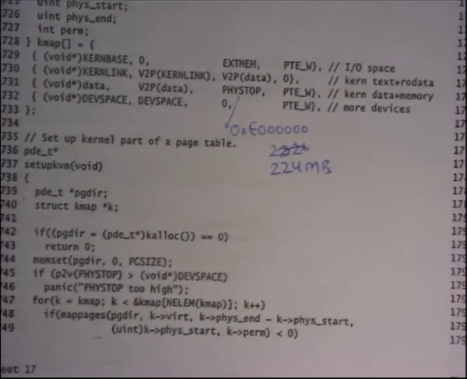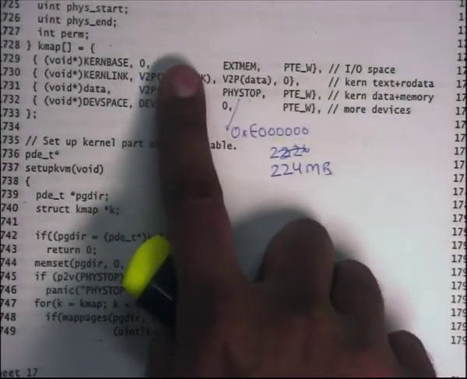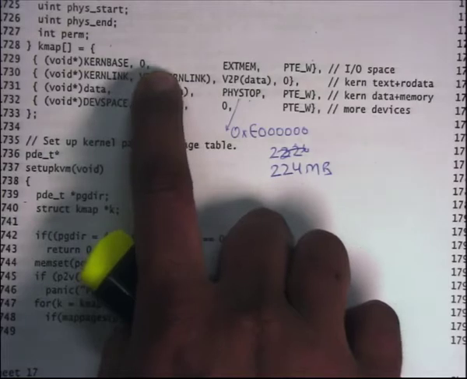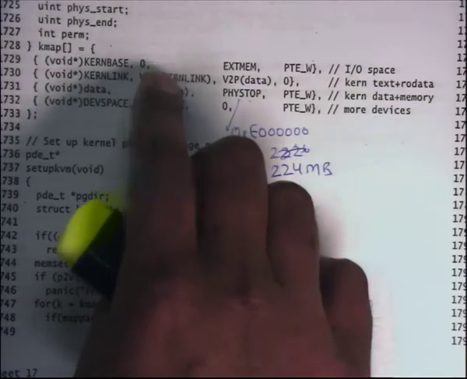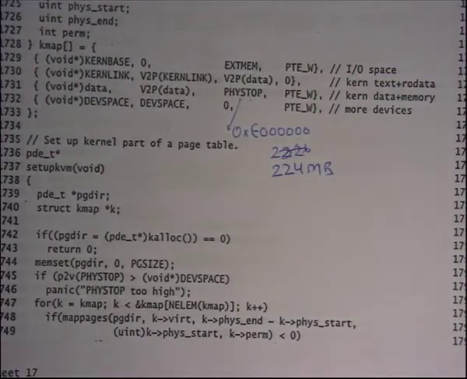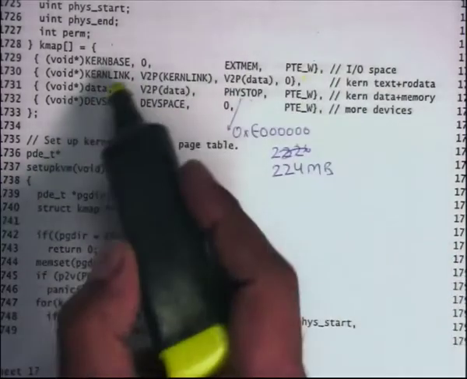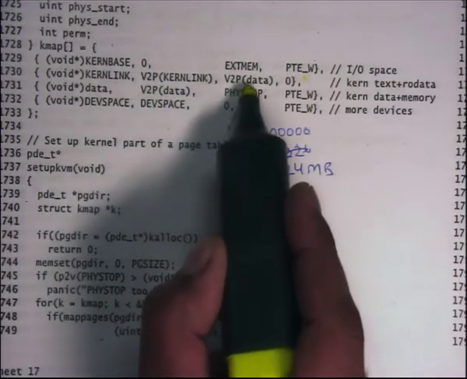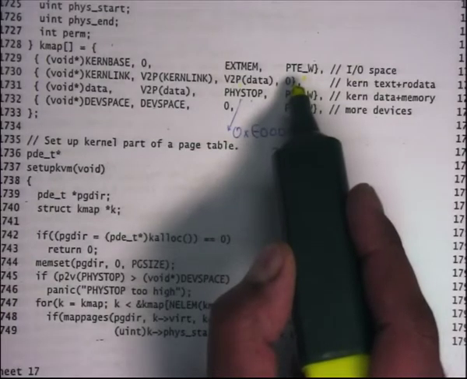Last time we looked at the different regions that were mapped. The first field of each entry is the virtual address at which you need to map. The second field is the physical address. So the virtual to physical mapping is that kern base gets mapped to 0. EXTMEM is the size, representing the 0 to 1 MB space, which has all the devices in it. That is mapped with writable permissions. Then kern link is mapped to V2P kern link. This is the kernel's text and read-only data, which is mapped with read-only privileges.